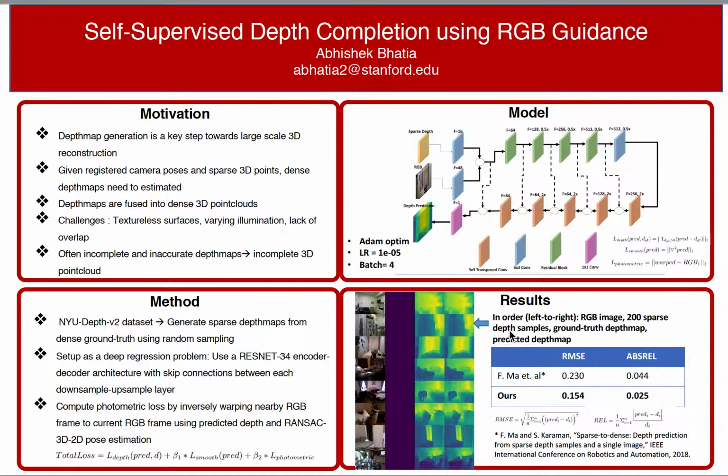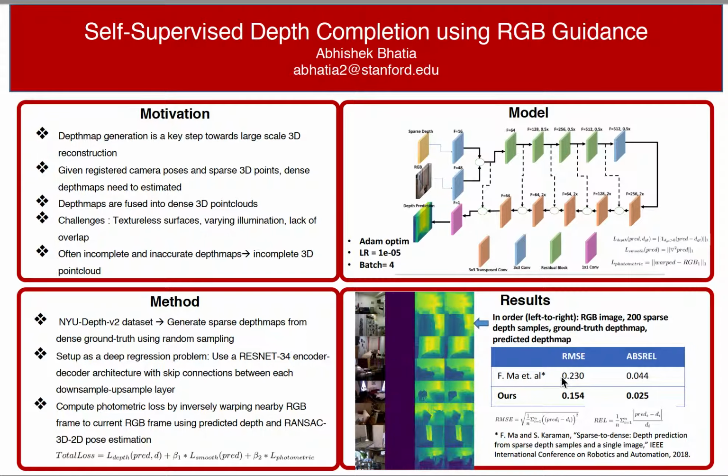So here are the results. These are qualitative and quantitative results using the validation set. The image here shows 8 validation test examples. The leftmost column is the RGB input. This column, although I think you may need to zoom in to see it, is the sparse depth map. So every depth map has random 200 depth samples. The third column is the ground truth depth map, and the last column is the predicted depth output from this network.